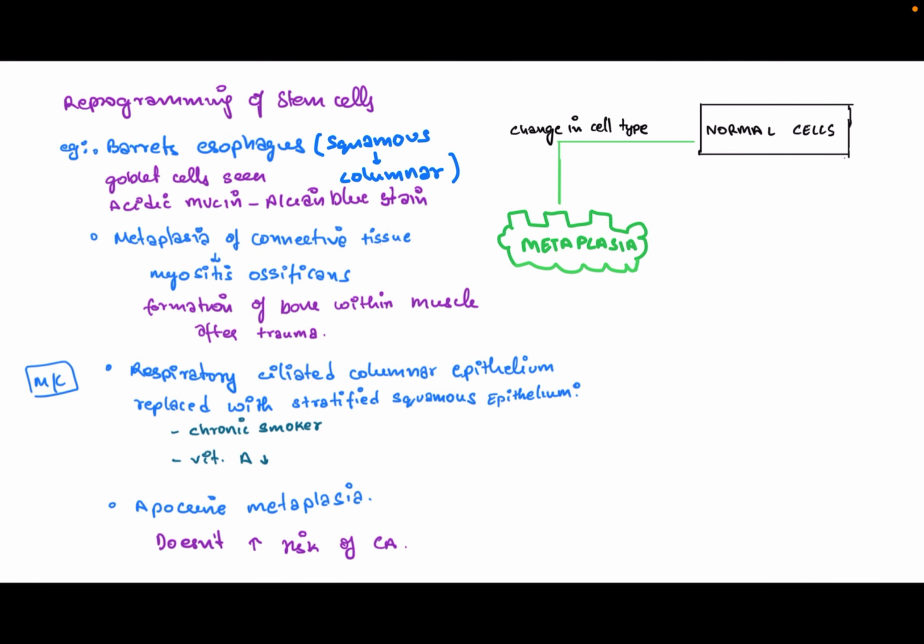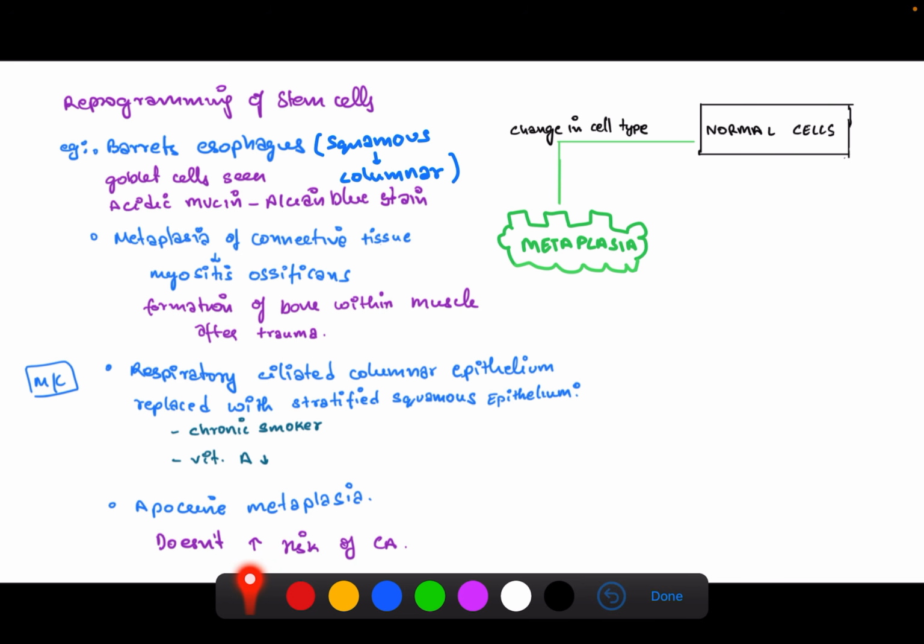Next up, we have metaplasia, the reprogramming of stem cells to adapt to a new kind of stress, like chronic acid reflux into the esophagus, leading to Barrett's esophagus, where the normal squamous epithelium changes to columnar epithelium. And here we can see goblet cells in the esophagus, which normally produce mucin in the gastric mucosa. We can diagnose this histologically by taking a sample of the esophagus and using the Alcian blue stain, which detects the acidic mucin secreted by the goblet cells.